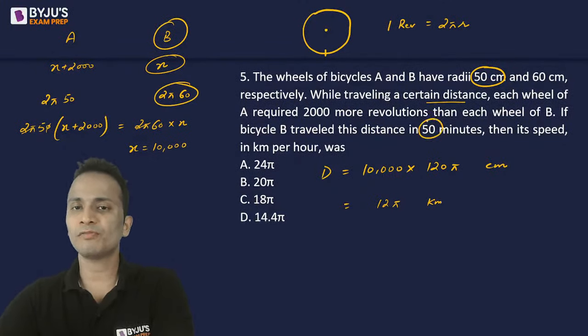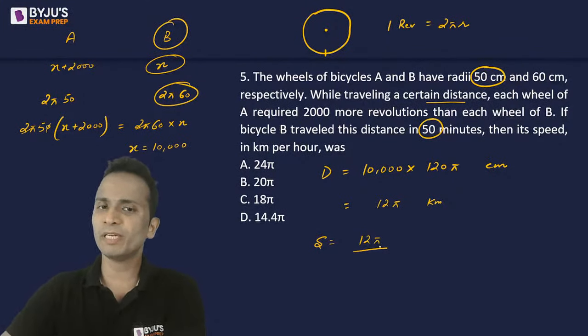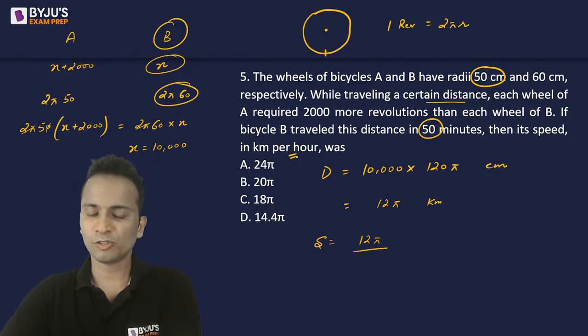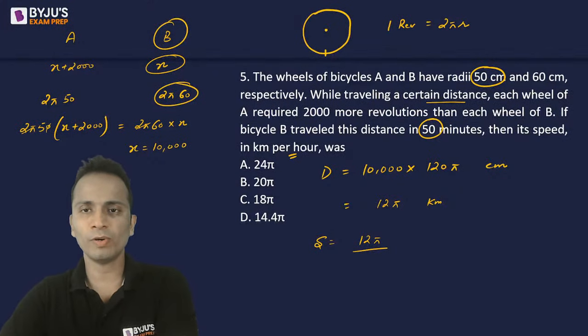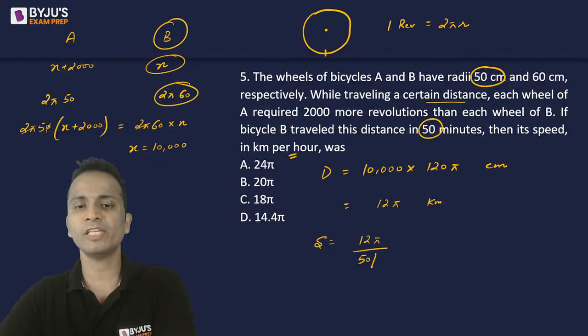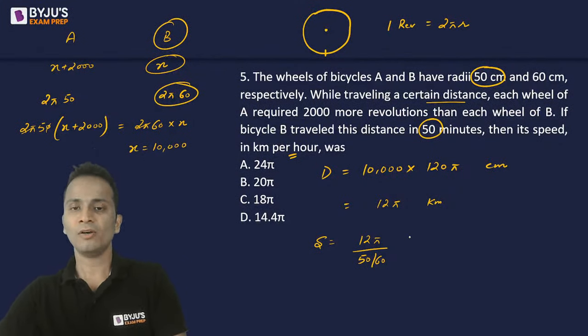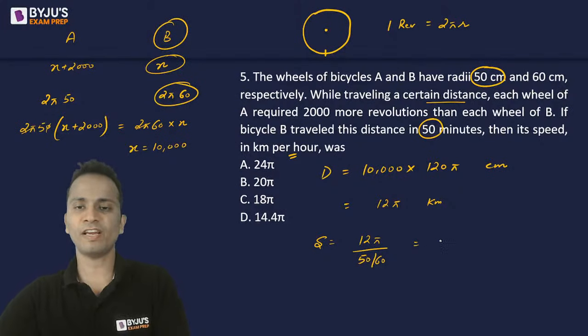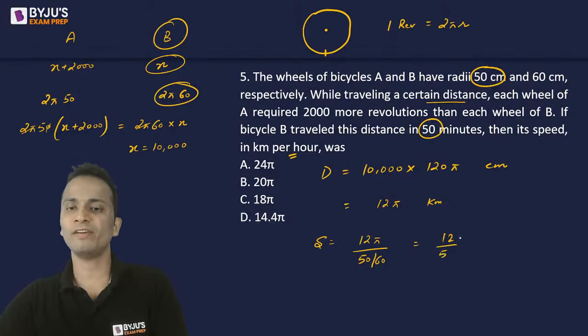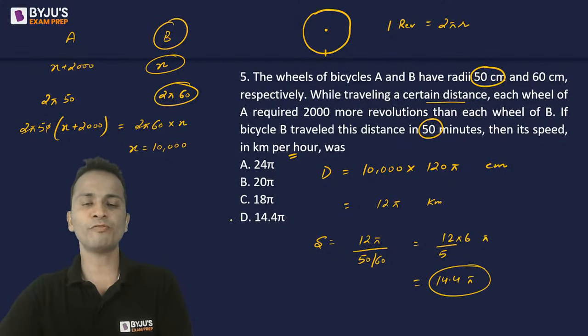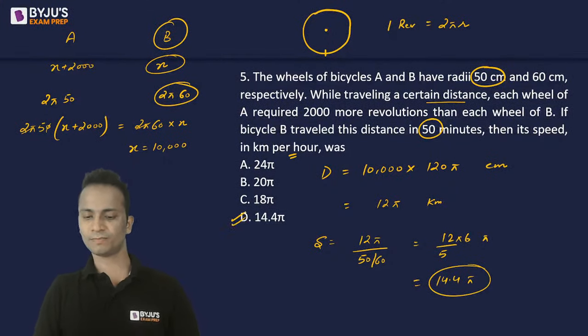Now the time given is 50 minutes. So the speed will be equal to distance, which is 12 pi, divided by 50 minutes. Now since I need speed in terms of kilometer per hour, I'll write it as 50 divided by 60. I'll convert minutes into the number of hours. Okay, right? So 12 pi divided by 5 by 6. So 12 divided by 5 into 6 pi. So that will come out to be 14.4 pi. Okay. So 14.4 pi, that is option D, is the correct answer.